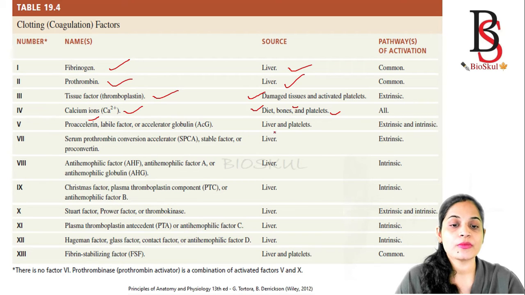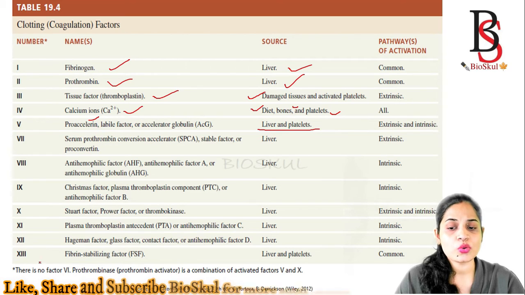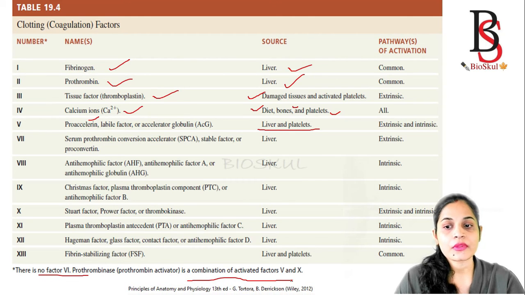It is produced from the liver and the platelets. And the sixth factor, there is no sixth factor, that is the prothrombinase. It is a combination of activated factor 5 and activated factor 10. So there is no factor 6.